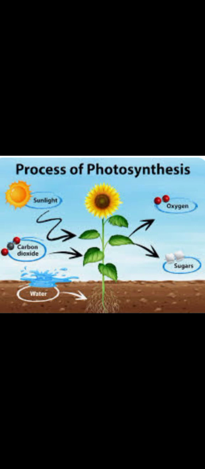That CO2 combines with water, and upon this combination it gives rise to glucose. This molecule is called glucose, which is C6H12O6. Then it will give us oxygen as well.